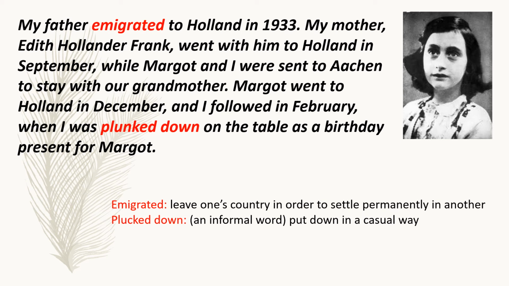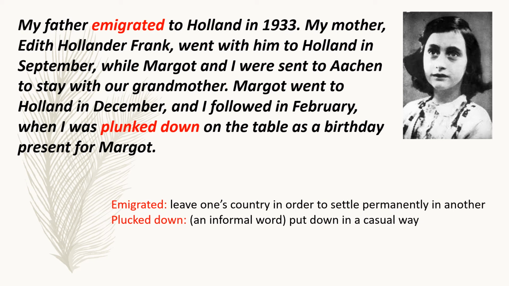So here Anne tells us that her father shifted to Holland in 1933 with the intention to finally settle down there. And further, she tells us that her mother also followed her father. In the month of September, she went to Holland and settled down there with her father. Margot and Anne, both sisters, were sent to Aachen to stay with their grandmother.